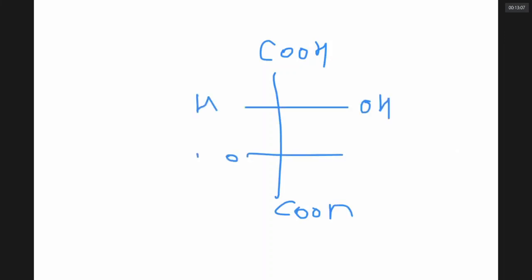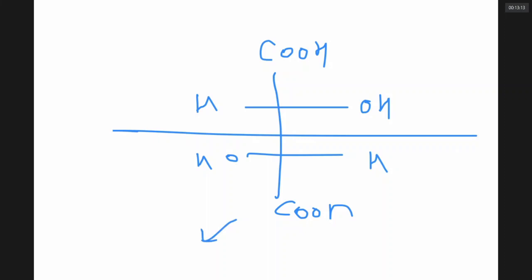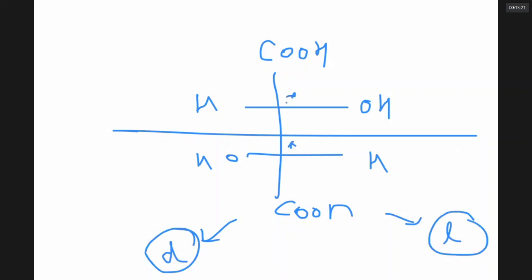The second part of the molecule is not a mirror image of the first part. It is optically active. It is available either in the D form or in the L form. Therefore, this tartaric acid, which has 2 chiral carbons, has 3 different forms. One is called meso form, one is D form, one is L form.